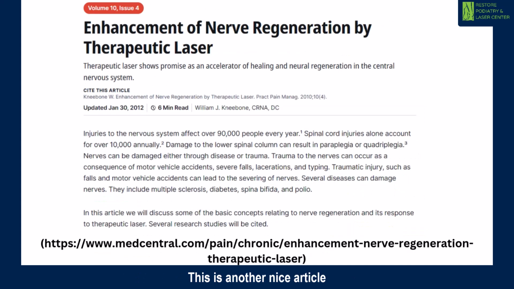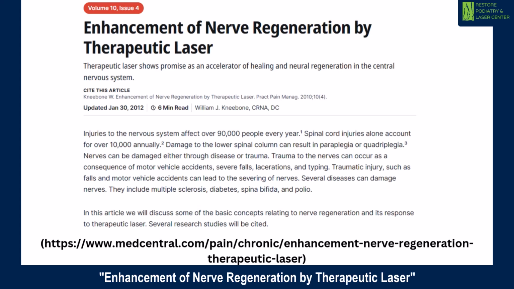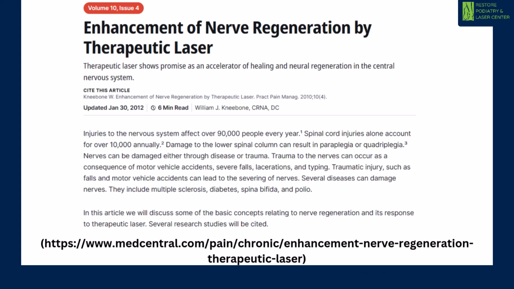This is another nice article, Enhancement of Nerve Regeneration by Therapeutic Laser, published in 2012. So basically, this is the link at the bottom, which you can copy and paste so you can read more about it. It basically talks about how the laser actually shows that it can heal the nerve.